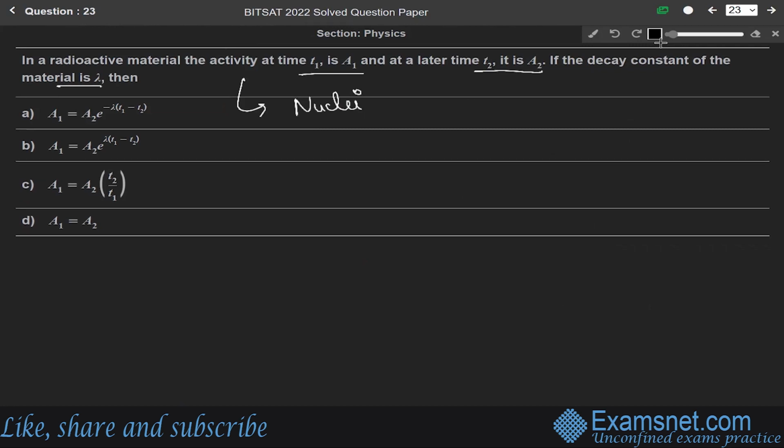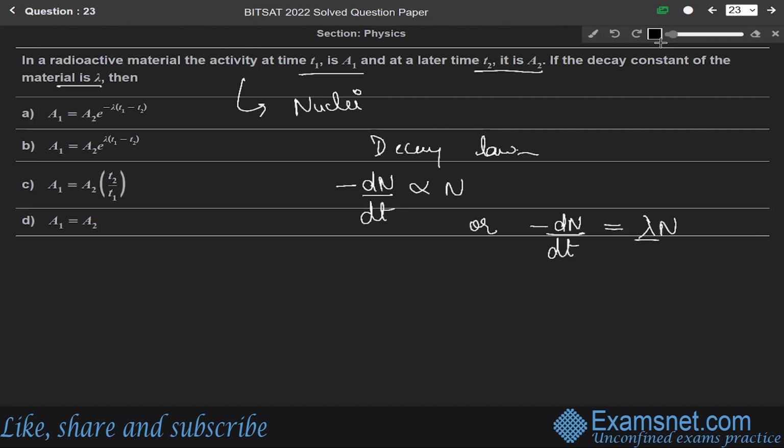So from the radioactive decay law, we know that minus dN over dt is directly proportional to N, or we can write it as minus dN over dt is equal to lambda N. When we remove this proportionality sign, we introduce a proportionality constant, here lambda.